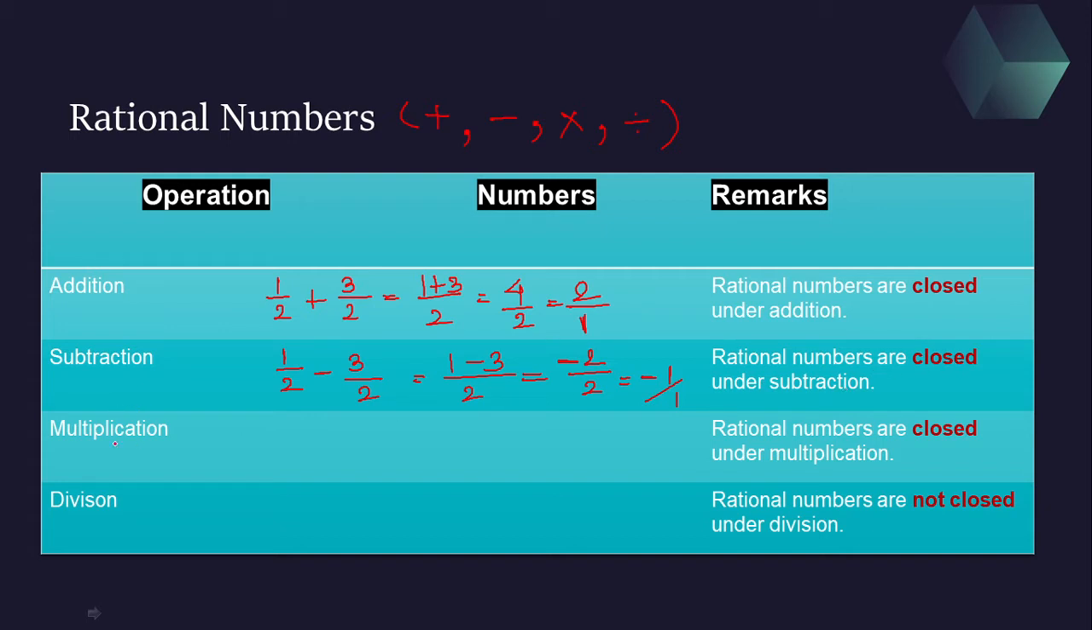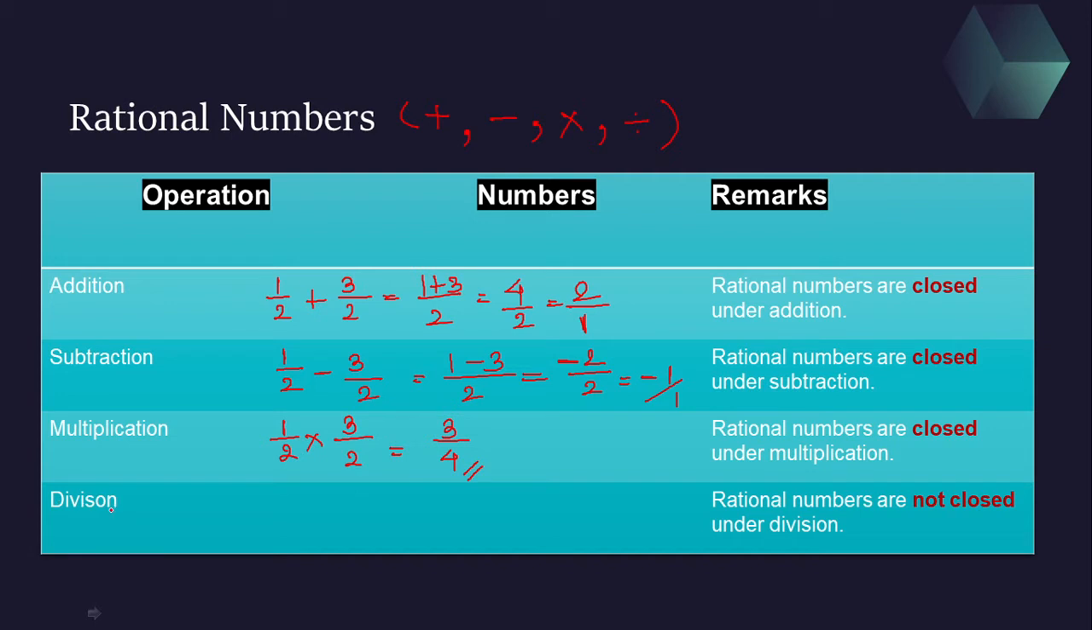Then let's talk about multiplication. Again I will take the same fractions, 1 upon 2 into 3 upon 2. Simply multiply: 1 threes are 3 and 2 twos are 4. Again we got a fraction. So what we can say is, when we multiply two rational numbers, the product which we get is also a rational number. So rational numbers are closed under multiplication.